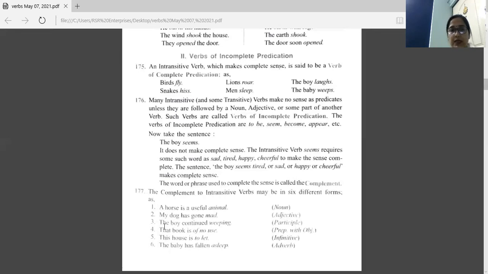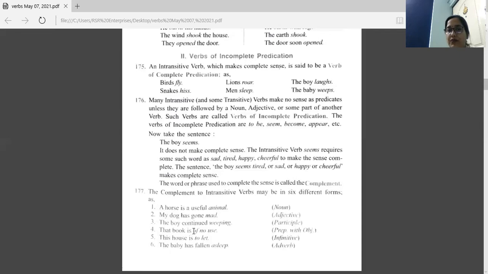Third one: the boy continued weeping. Weeping, we are writing here, and weeping is a participle. This is known as the present participle. The ING form is known as the present participle. So with this verb continued, we are using weeping as a complement.